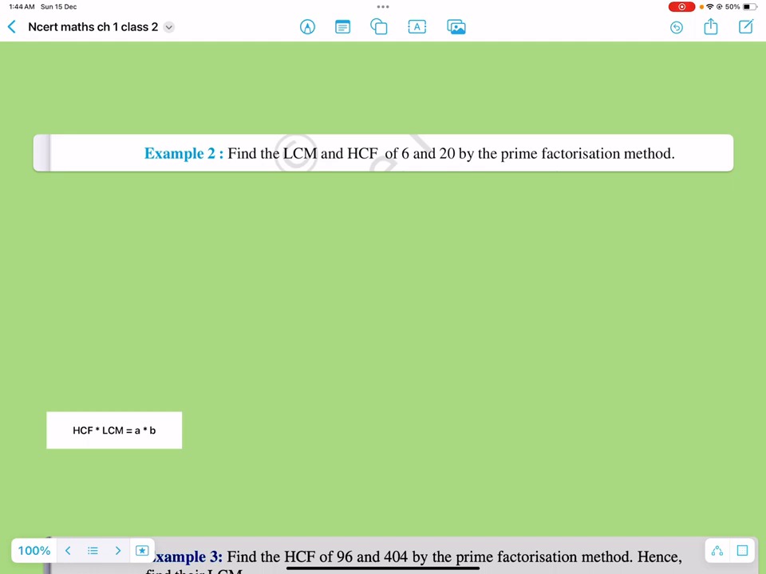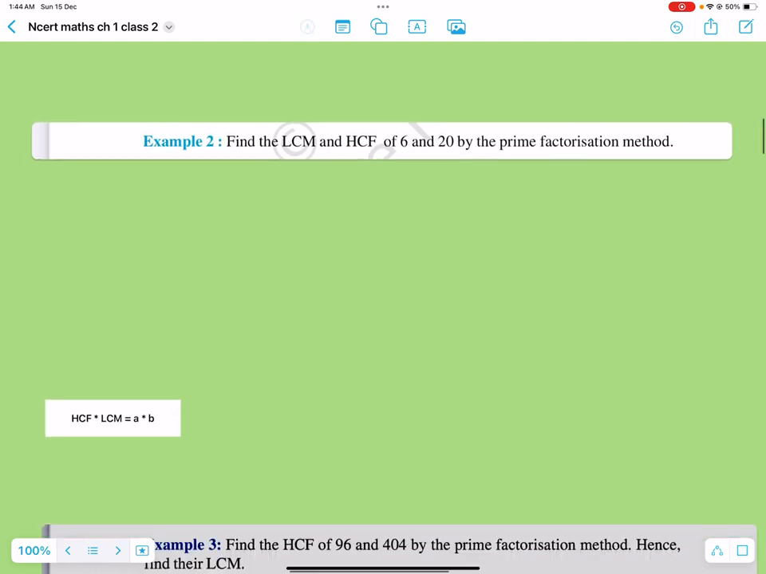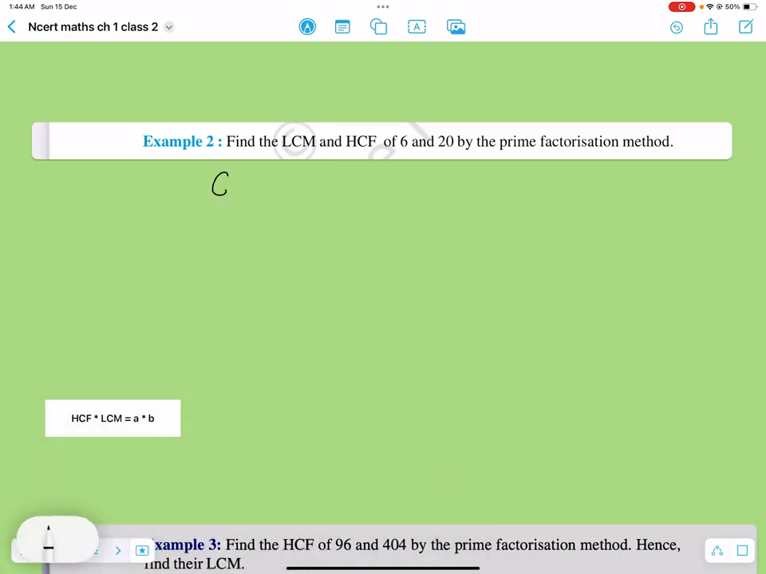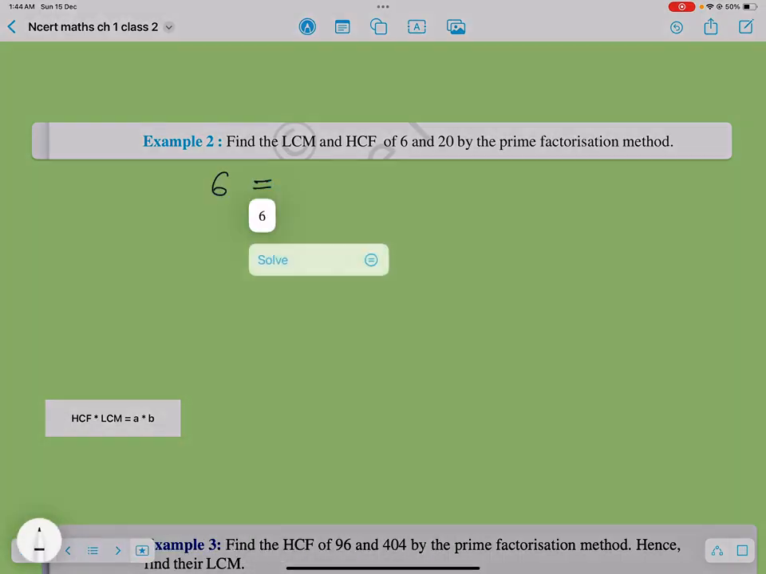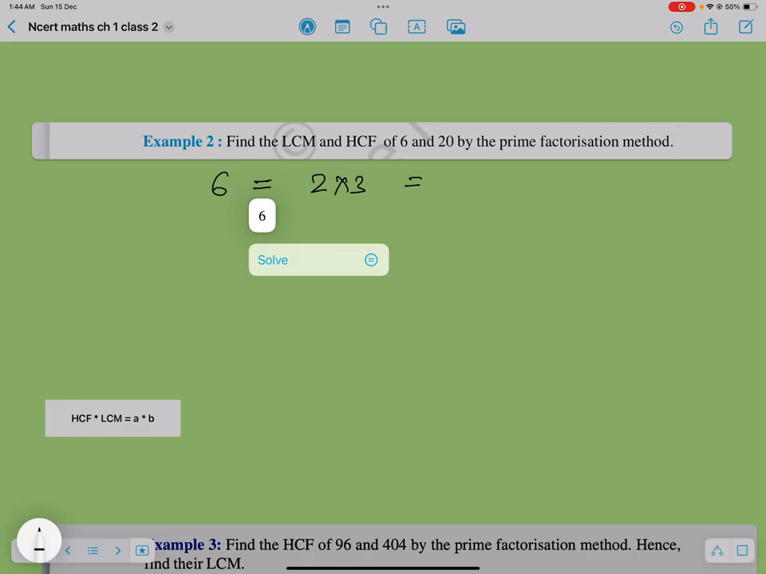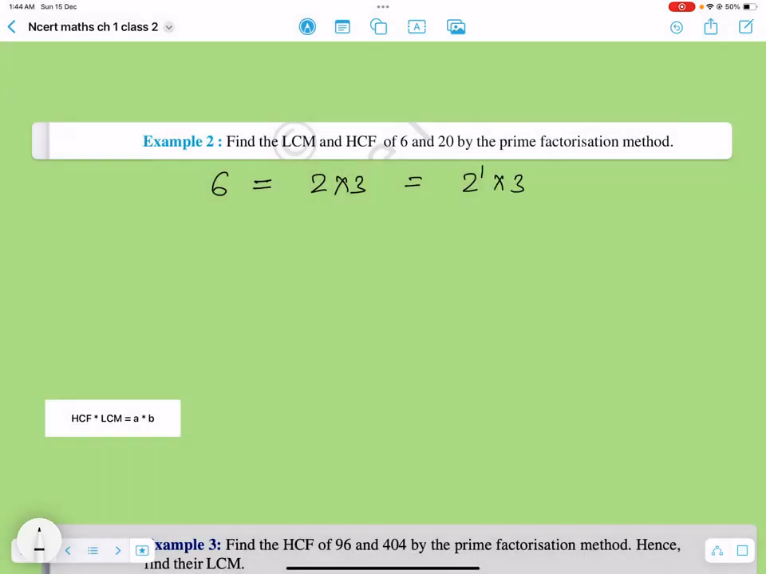So if we say 6, okay, I need to enable the pen. Cool. All right. So we write down 6. So the factors of 6 would be 2 multiply 3, or you can say 2 raised to power 1 and 3 raised to power 1. The second number is 20. So 20, you can have the factors as 2 multiply 2 multiply 5, or you can say 2 raised to power 2 and 5 raised to power 1.